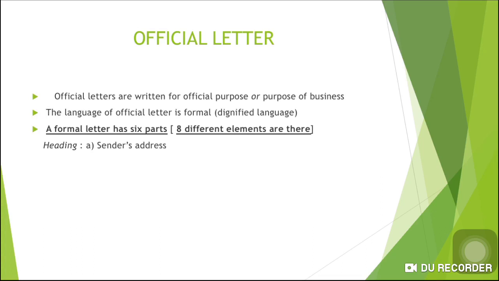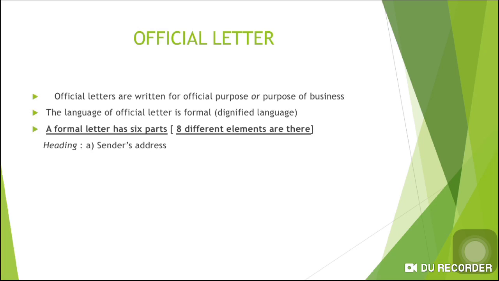So starting the application, everything is written on the left part of your page. In the previous days, the sender address was written on the right part of the page and the receiver address on the left part of the page. But nowadays the CBSE people have modified it so that everything should be written in the left part of your page.